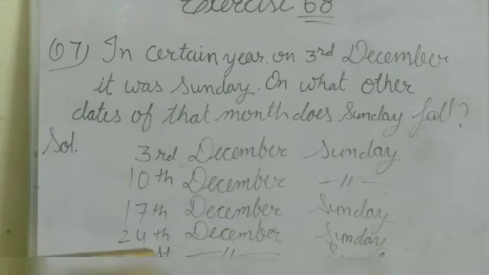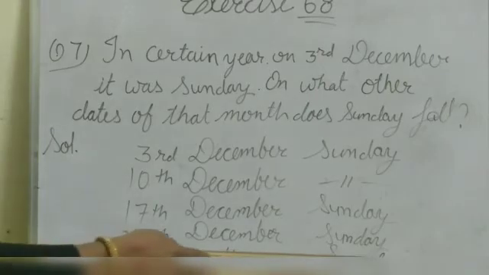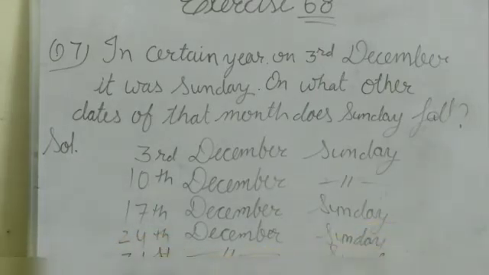And 24 plus 7, 31. Then 31st of December, Sunday. So the dates 3, 10, 17, 24 and 31 of December are Sundays.